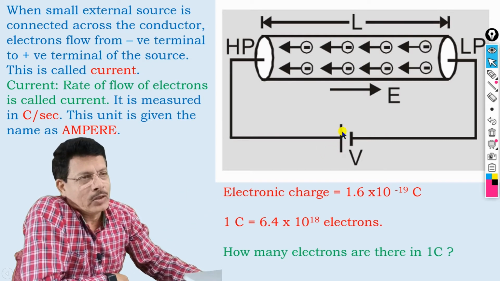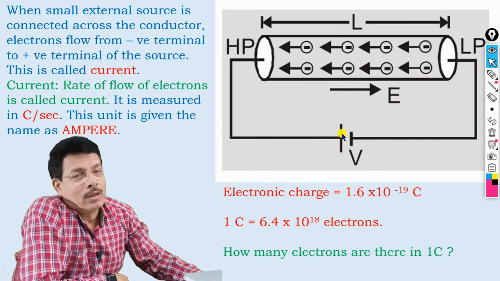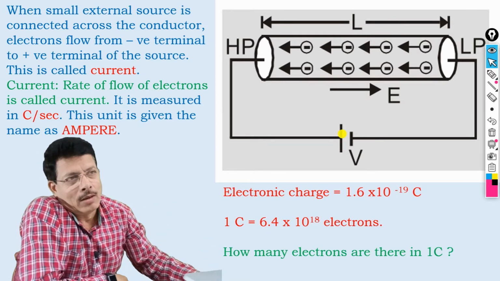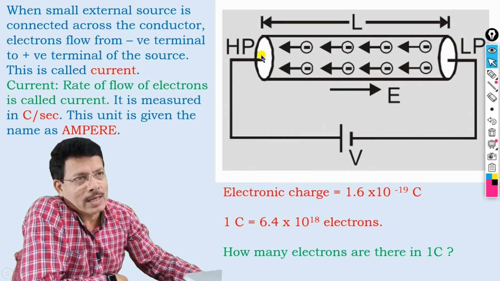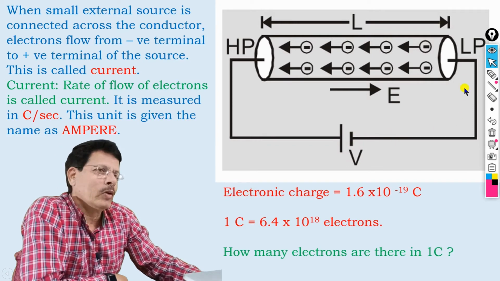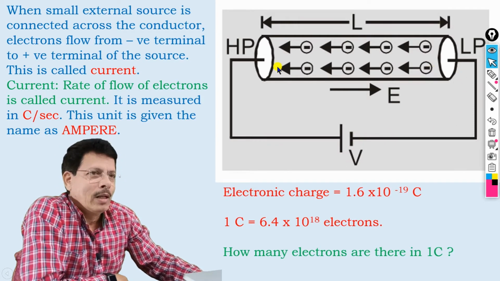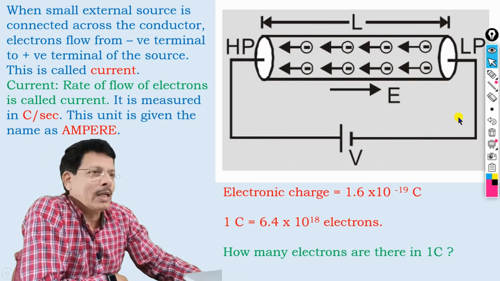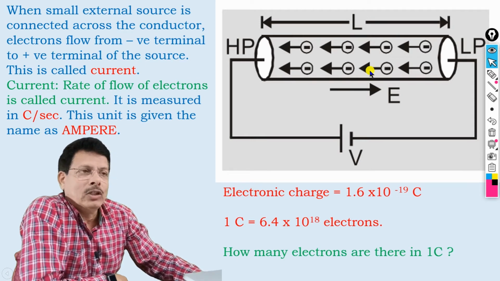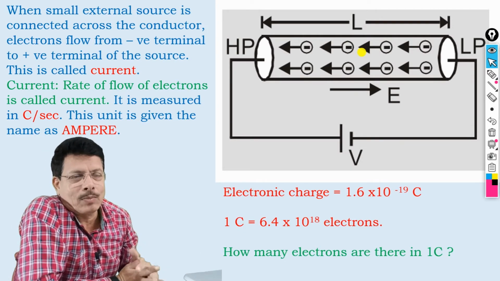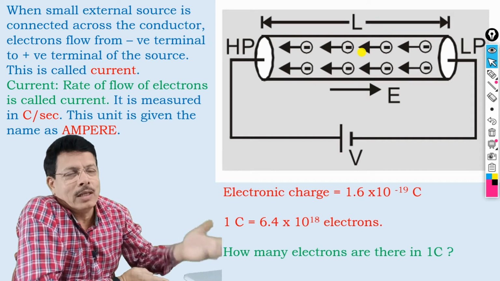Because of the application of this voltage, volt is the unit used to measure that source energy, right? Now this positive terminal attracts the electrons, and this negative terminal repels the electrons. So one electron goes from the negative terminal and enters the conductor. At the same time, one electron leaves this conductor, and so on. So if 10 billion electrons enter the conductor, 10 billion electrons leave the conductor. And as these electron charges move, that sets up current. This is how we get the electric current, right?